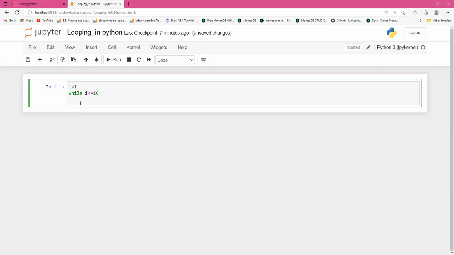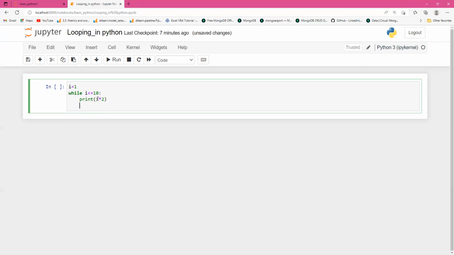Now what you have to print here is this i. Suppose the value of i is 1. It will check whether the condition i is less than or equal to 10 holds or not. Obviously 1 is less than 10. Then it will print i, which is 1, multiplied by 2. You have to make the table of 2, so that's why it's multiplied by 2.